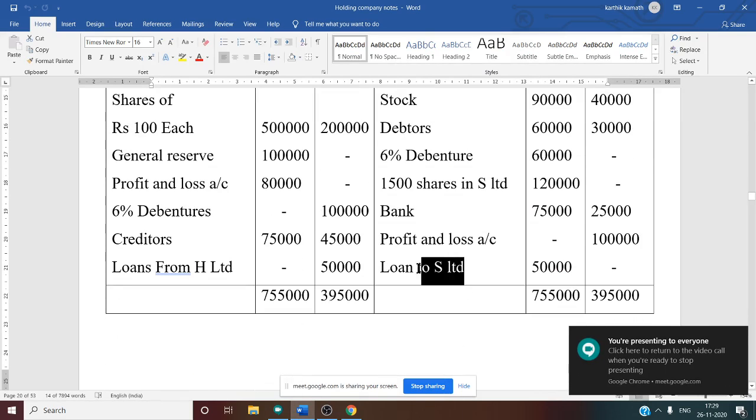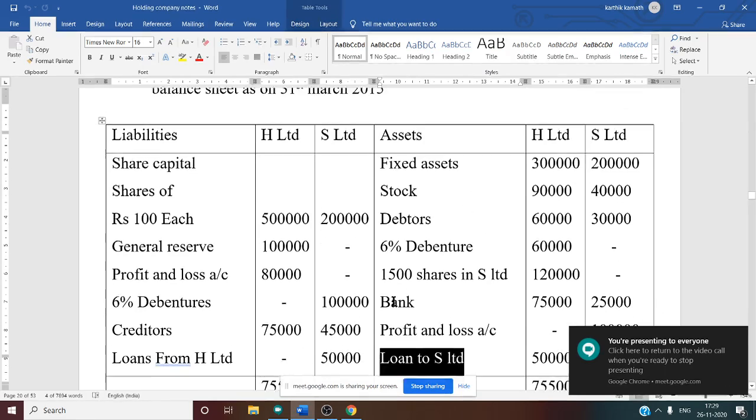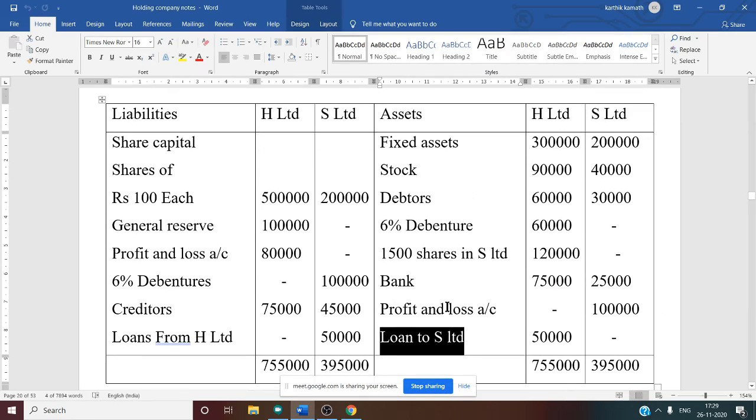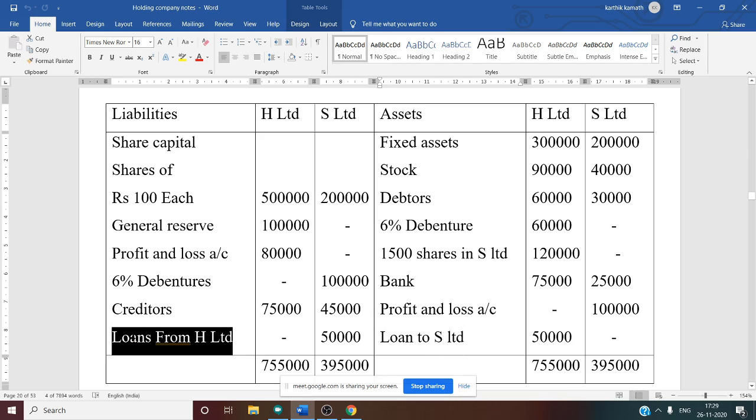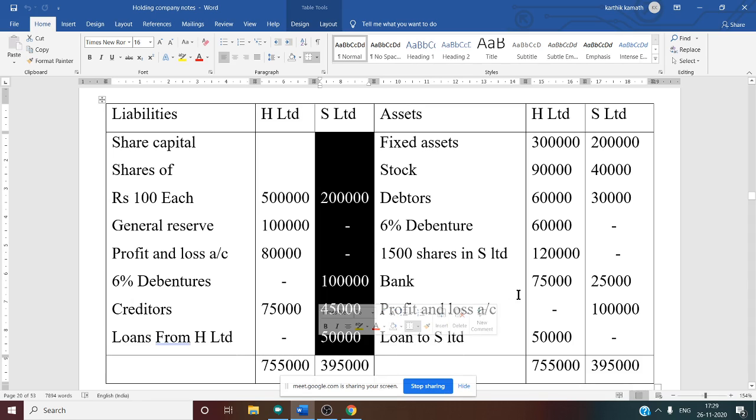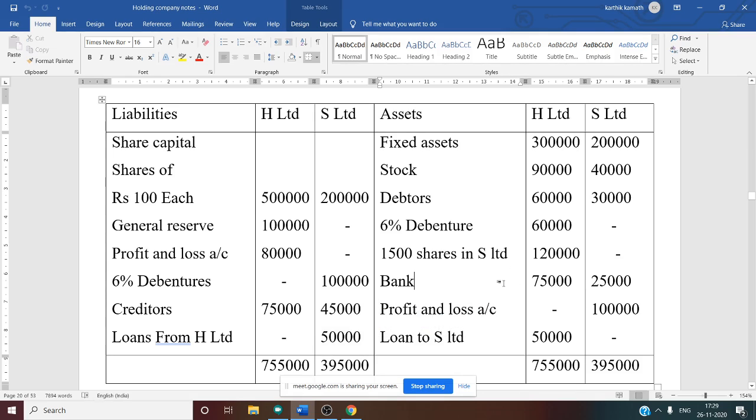Then there is a loan to Yes Limited. That is nothing but a loan given by the holding company to the subsidiary company. Similarly, there is a loan from H Limited in the liability side. See this 50,000. So the holding company gives the loan to the subsidiary company and the subsidiary company records it under their liability. So again, it is an intercompany debt or intercompany transaction.